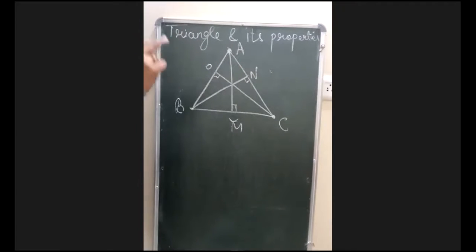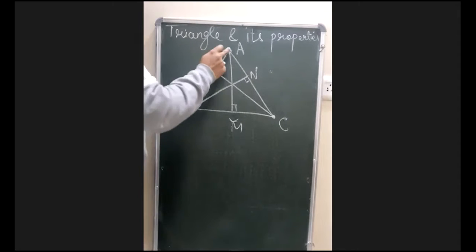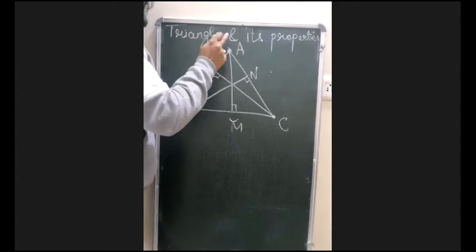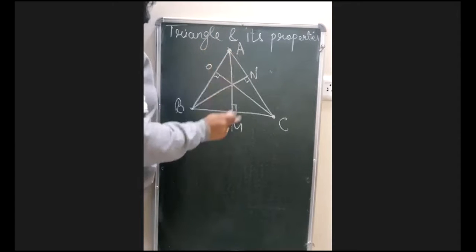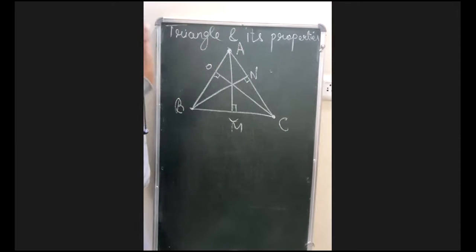I'm again repeating. Altitude is a line segment. Like median is also a line segment, altitude is also a line segment. So remember, altitude is a line segment which is drawn from the vertex to the opposite side and makes a right angle. That's it. It is not dividing that particular side into two equal parts. So this is the difference between a median and an altitude.